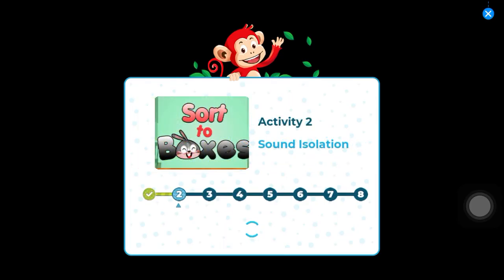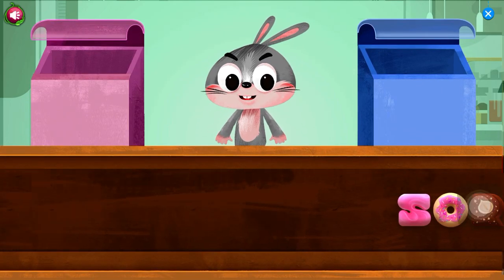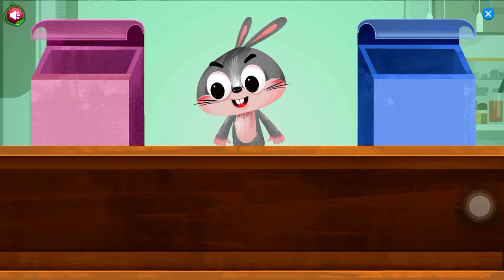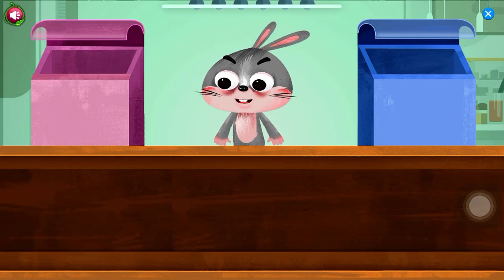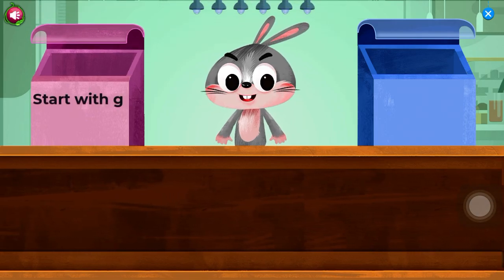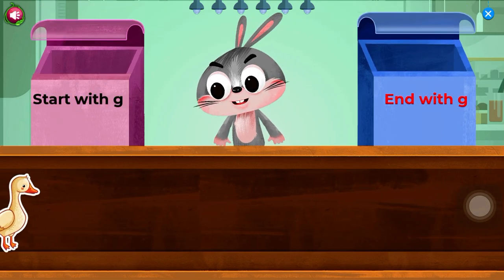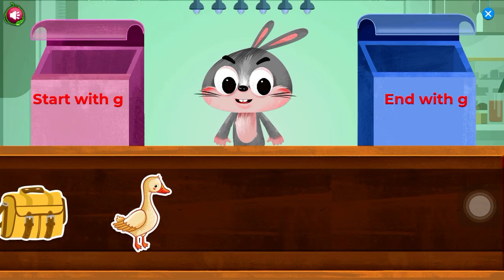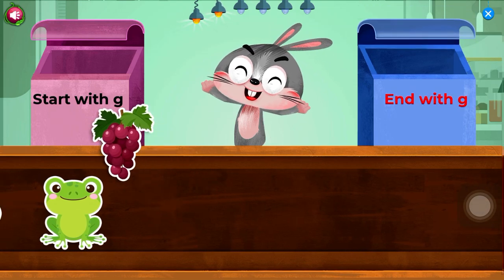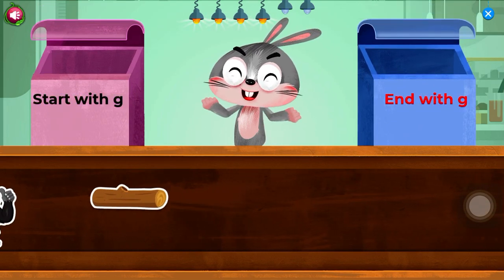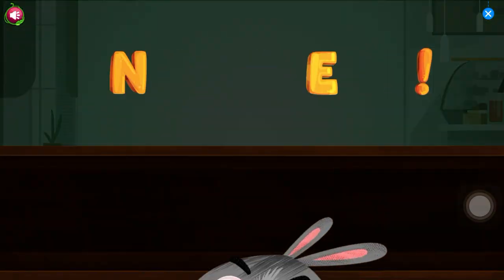Activity 2. Sound isolation. Classify all objects on the conveyor into the right boxes. This time, you'll classify what starts with the sound and ends with the sound G, G, G, G. Goose, bag, frog, log, gorilla. Well done.